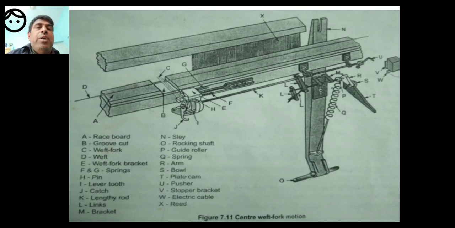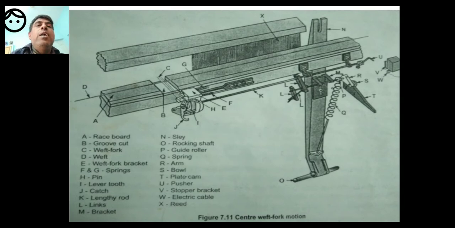D is the weft. So the actual weft is D, and E is the weft fork bracket. Weft fork bracket means it is a mechanical device which is used to hold two things together. That is what bracket means.